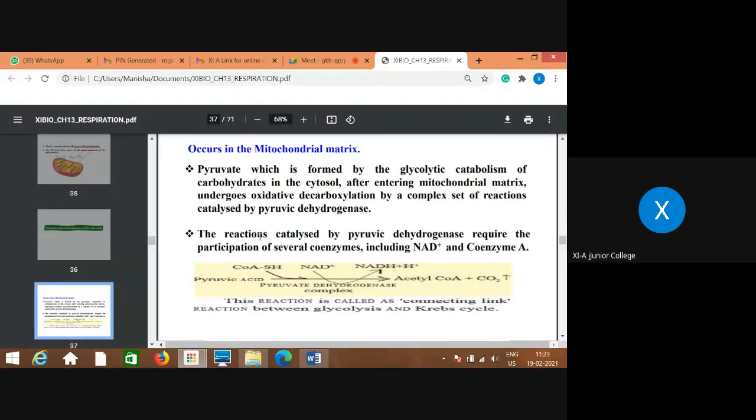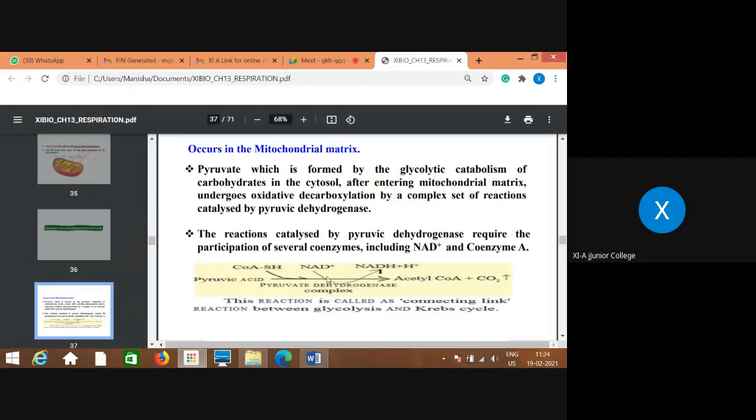The reaction catalyzed by pyruvic dehydrogenase requires the participation of several coenzymes, including NAD and coenzyme A. NAD, nicotinamide adenine dinucleotide, gets dehydrogenated and converted into NADH2, and coenzyme A also gets attached to pyruvic acid.